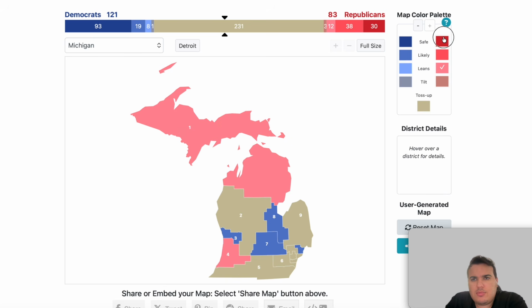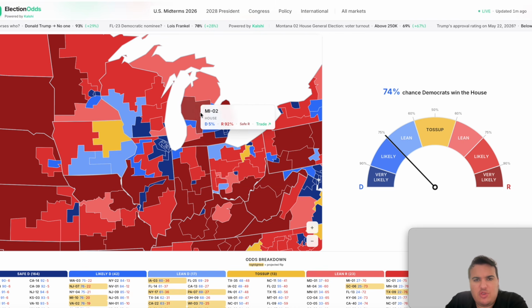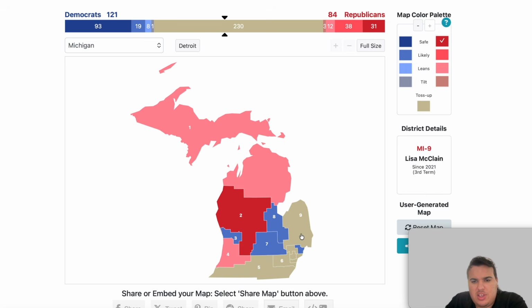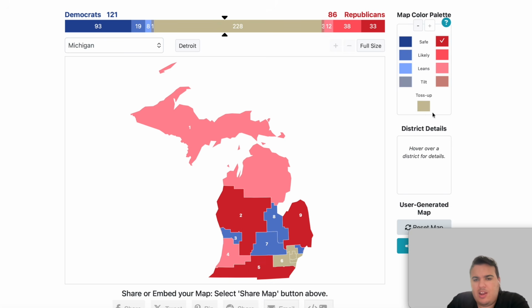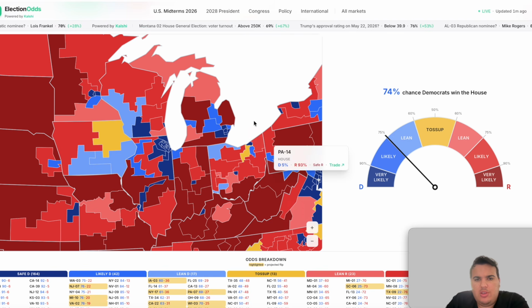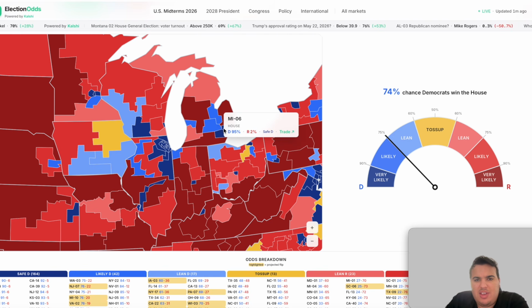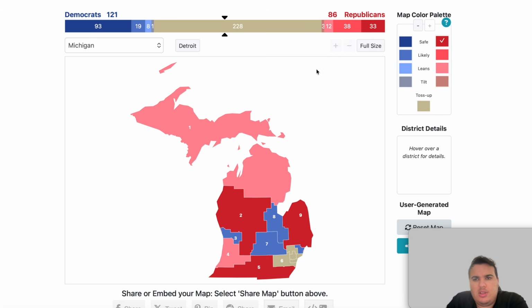Next, we have some safe districts for the Republicans in the 2nd and the 9th district. Make those go safe for the Republicans. The 5th district is safe Republican as well. And then I believe as you get closer into Detroit, they are all going to be safe Democratic seats inwards from there. So we can add those to the map. Now, Republicans at 86, Democrats 125.